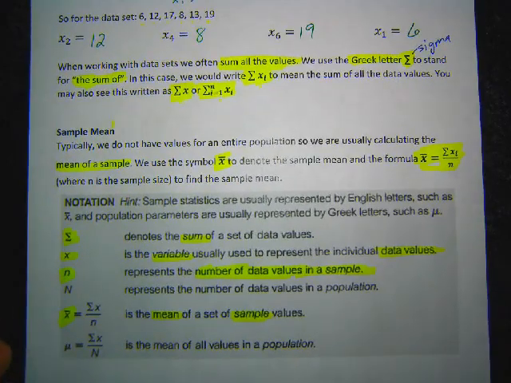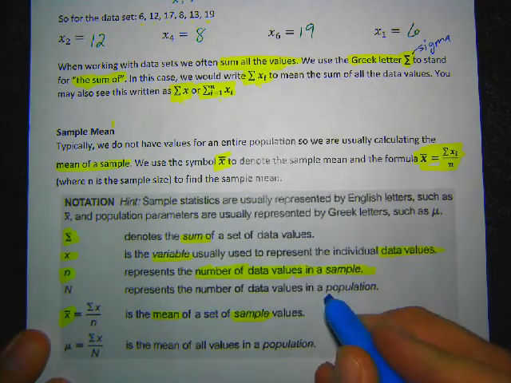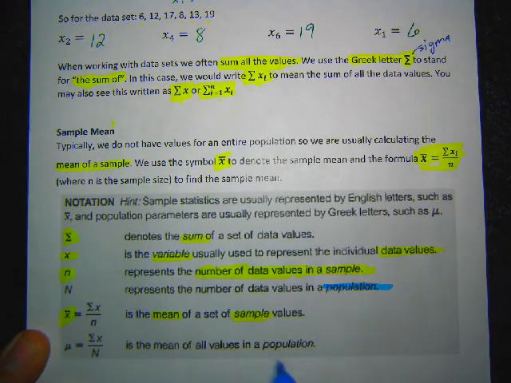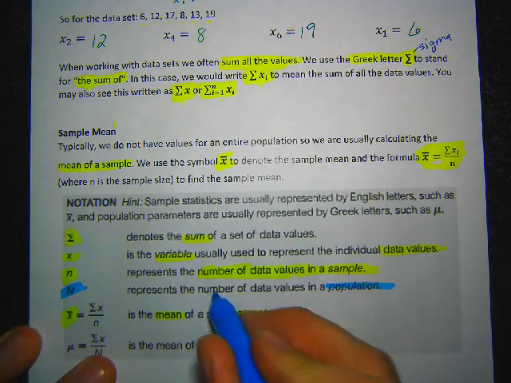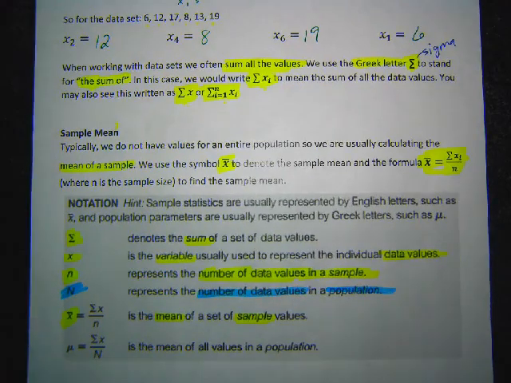Now we do have a couple things on here I want to mention to deal with populations, not samples. Remember, a sample is just a part of a population. If you're dealing with a population, not just a sample, then instead of using lowercase n, we use uppercase N, because that's everybody, so it's a big deal, so we make it capital N. So you see a capital N, that's the number of values in the entire population.